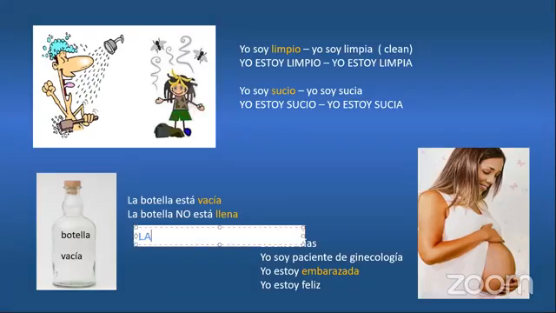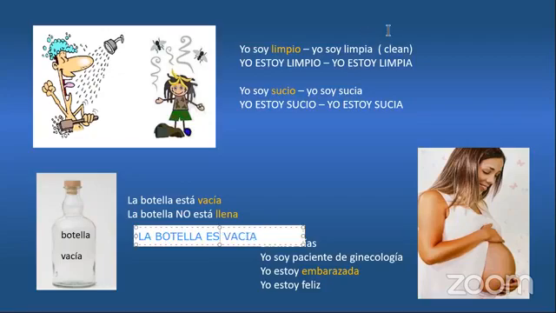Why can't I say it? La botella es vacía. Because vacía is a condition. Empty is a condition that can change. And because we are using the verb estar for conditions that can change, I need to use the verb estar here. La botella está vacía.